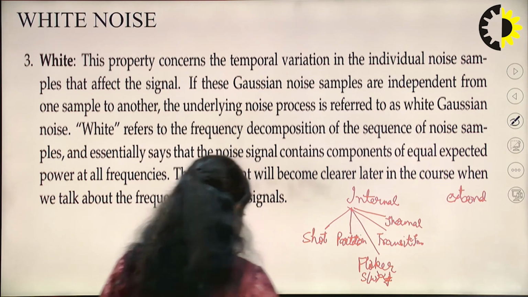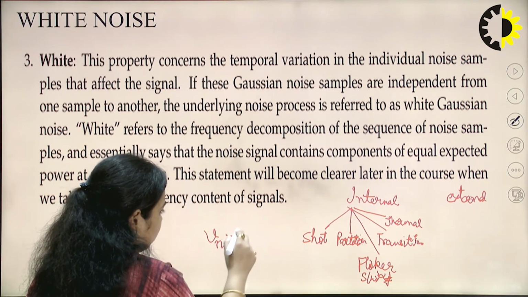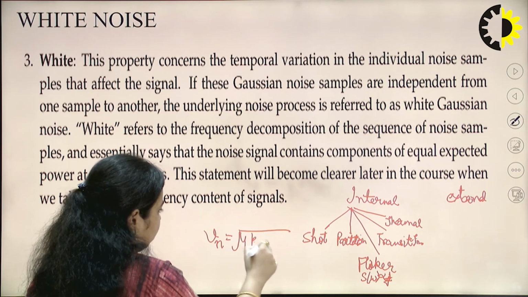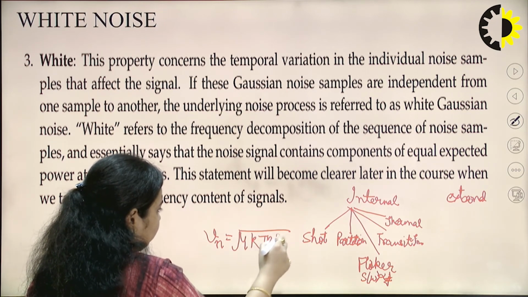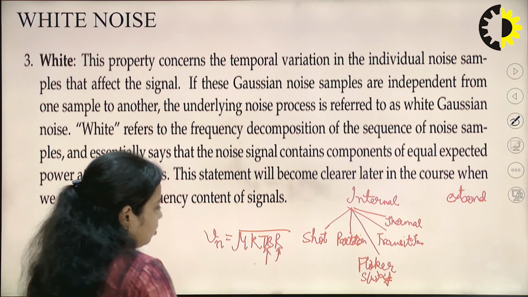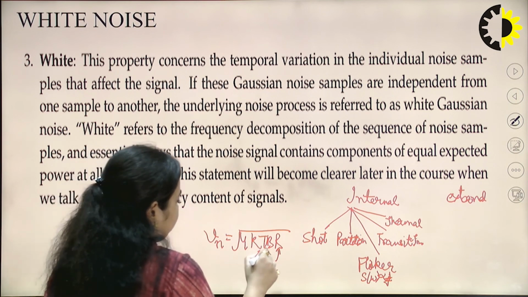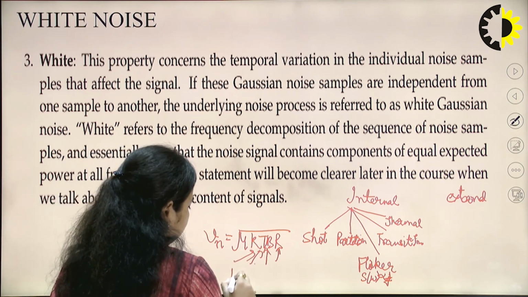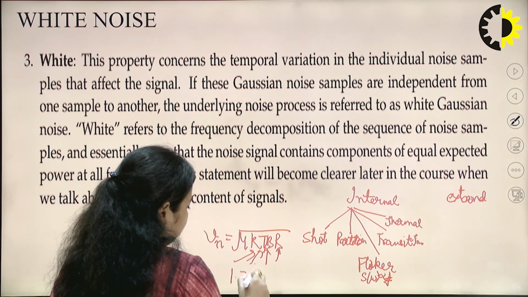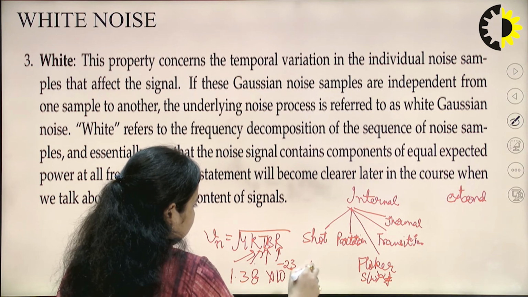The main formula of the thermal noise voltage is Vn equals square root of 4kTBR, where B is the bandwidth of the system, R is the resistance over which we calculate its value, T is the room temperature, and k is the Boltzmann constant. The Boltzmann constant value is 1.38 × 10^-23 joule per degree Kelvin.